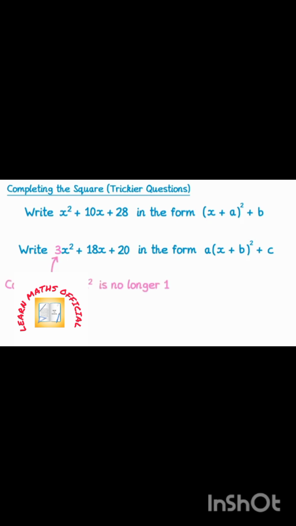There's another difference too if you look at the completed square form. This time there's an a at the front, and this a wasn't here last time. This means that our completed square form will look a little bit different. There'll be a number in front of the bracket, a number inside the bracket, and a number after the bracket, so we need to find a, b, and c this time.